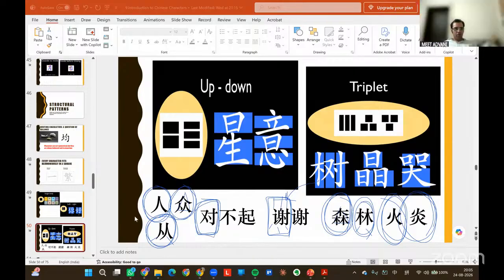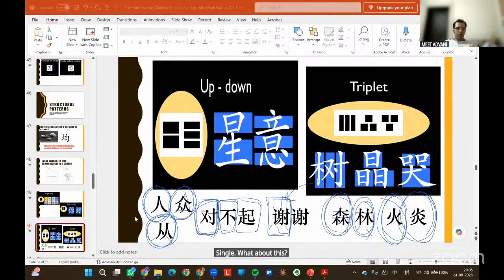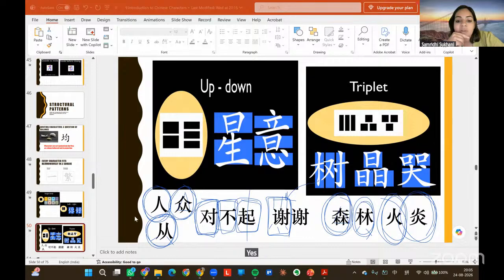Double. हाँ, left and right. What about this? Single. Single. Single. What about this? Left and right. Yes, this is also left and right.